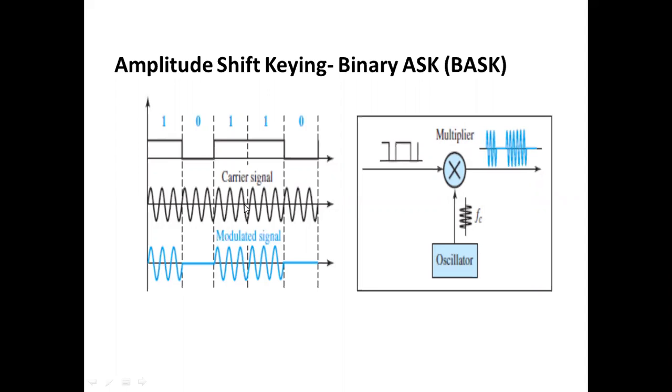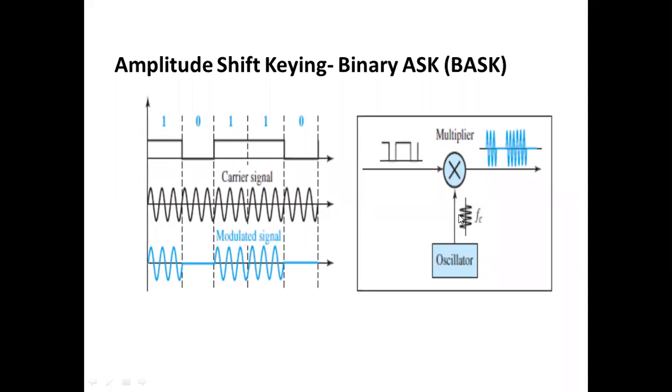So how does this amplitude shift keying work? Why do we need it? The digital data gets combined with the carrier signal, and this combination gives you the modulated signal. So this is the output. How will you implement this concept? The digital signal pattern is given as an input to the circuit, and an oscillator is a device which generates the high frequency carrier signal.